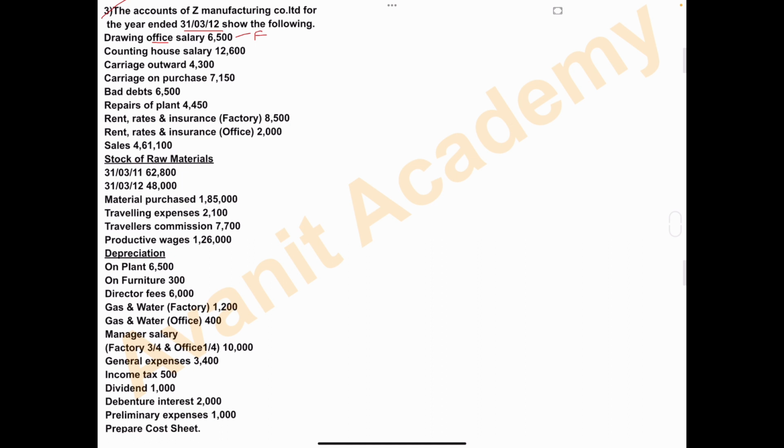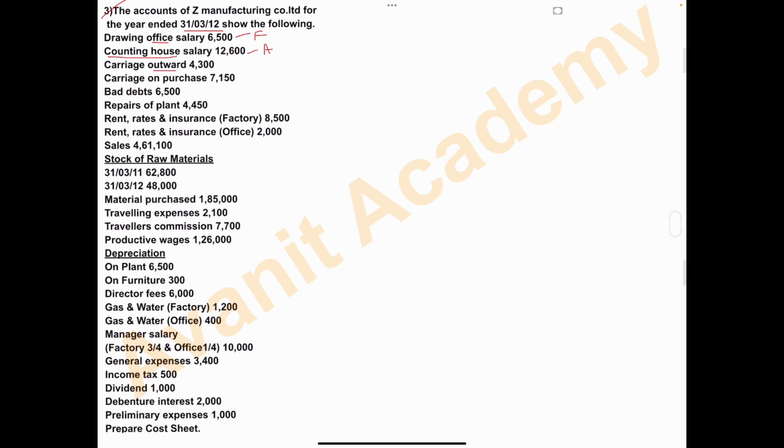Next is counting house salary. So counting house salary we have to take under the head administrative overhead and the amount is 12,600. Counting house means the office where all the financial books, all the accounting books are kept. So counting house salary we have to take under the head administrative overhead.